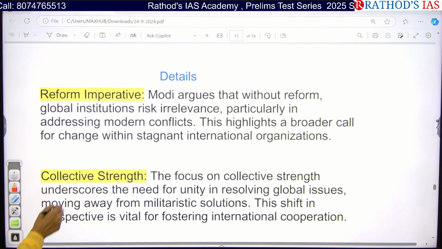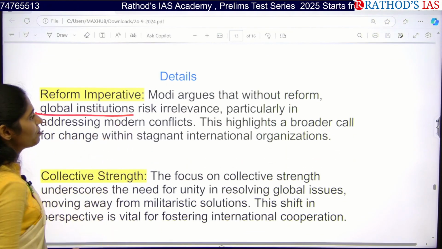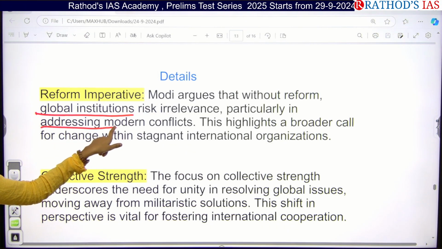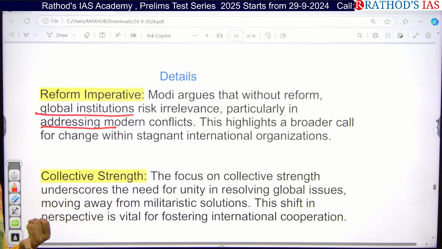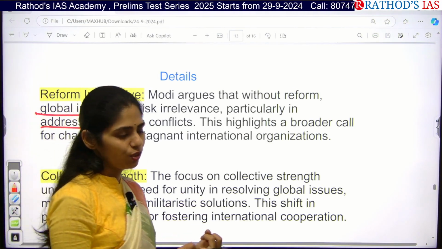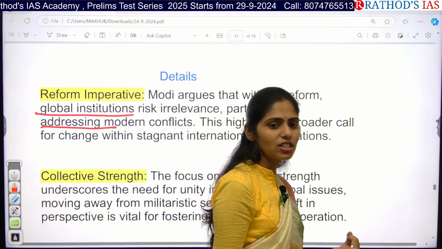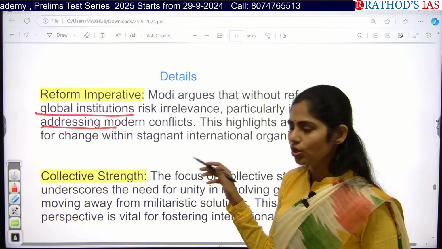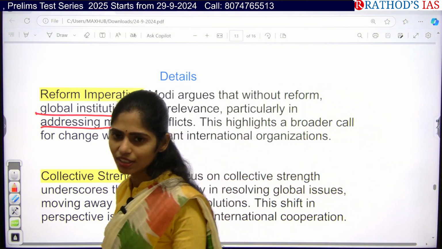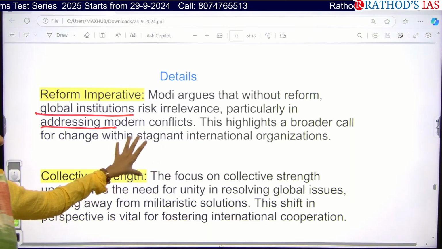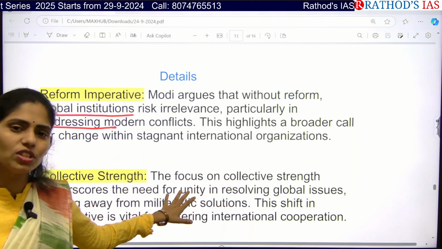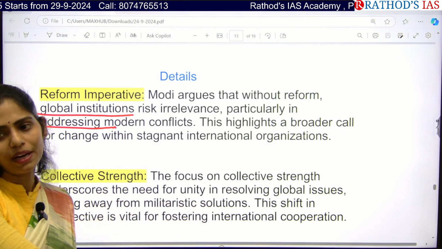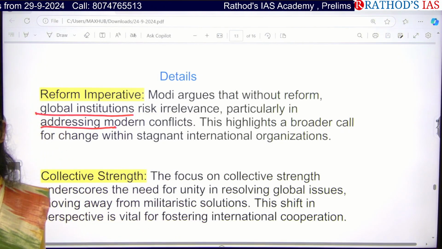Our Prime Minister argued that without reforms in global institutions, we cannot address modern conflicts. For example, you can take WTO, WHO, the United Nations Security Council. There is decreased relevance of these global organizations. If we want to increase the credibility of these organizations, we have to make some reforms. Indirectly, our Prime Minister is saying that India needs to get permanent membership in the United Nations Security Council.